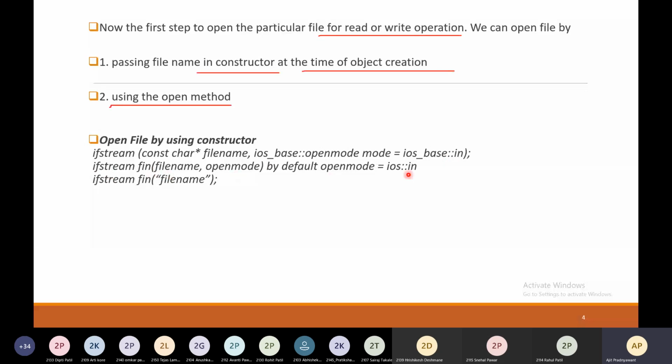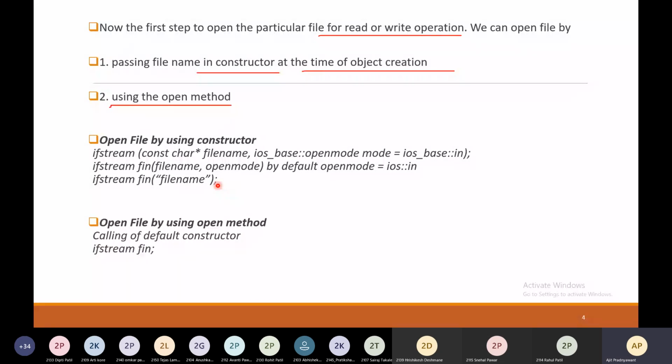By default the open mode is ios::in. Or simply you can mention ifstream, then the object of this class, and then you have to pass the name of the file. By default the mode is ios::in. So this is the way we can open a file using the constructor.